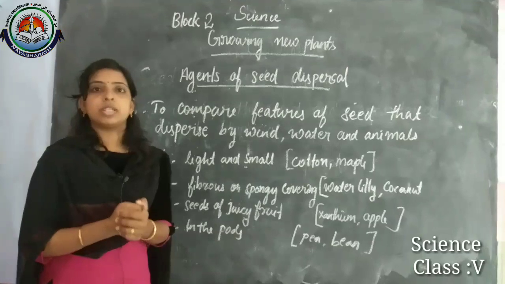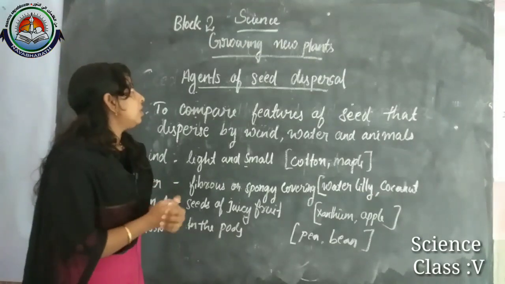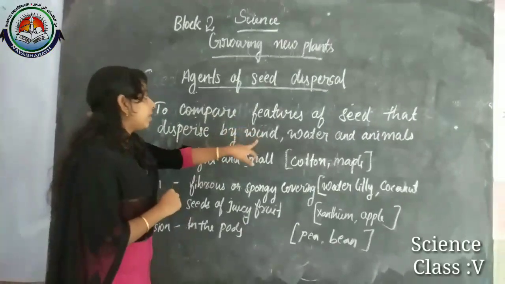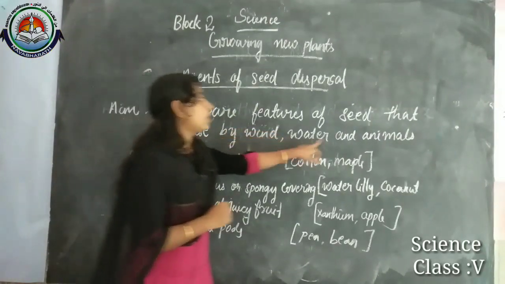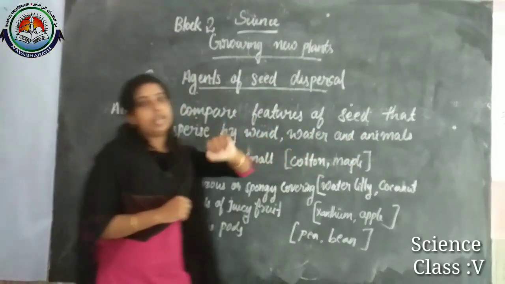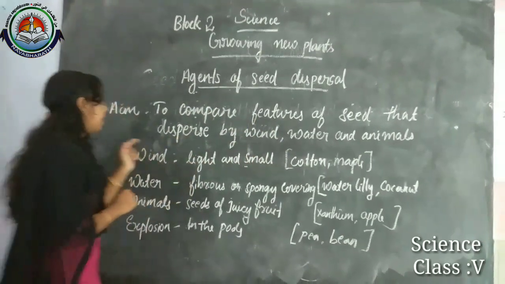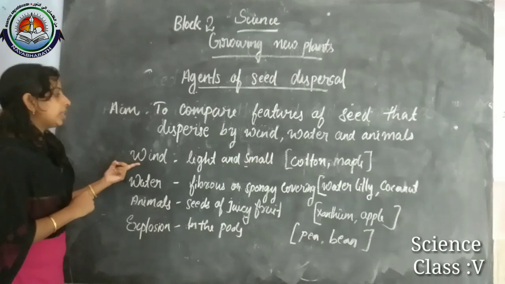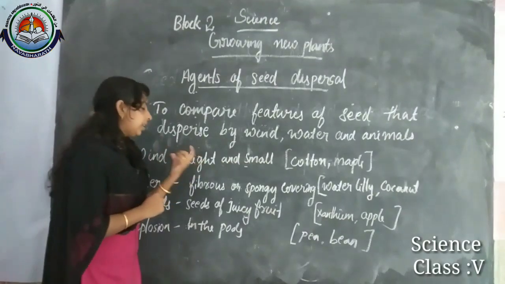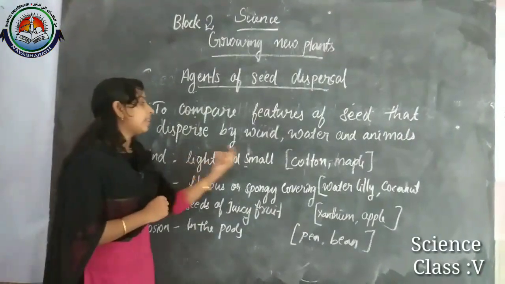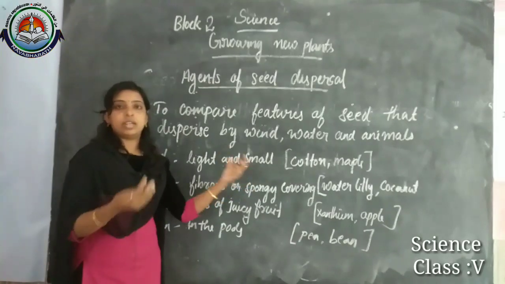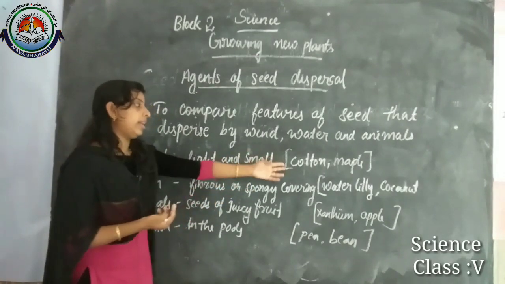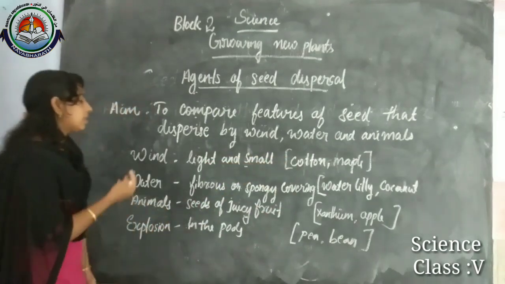Agents of seed dispersal means the things which help the seed for their dispersal. What are the things? Wind, water, animals are the main agents of seed dispersal. If the seed is dispersed by wind, the seed should be light and small, and if it has hairs or wings, it can easily be dispersed by wind. Examples, cotton, maple seed, dandelion.